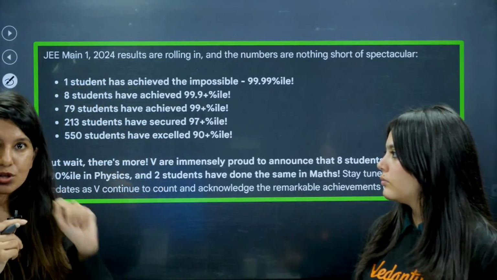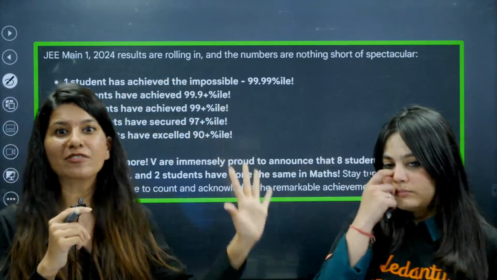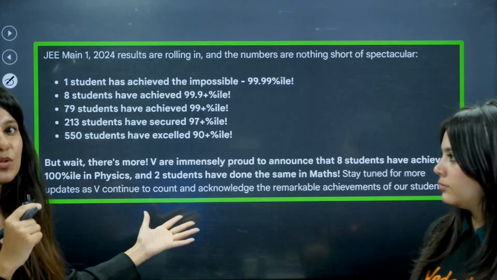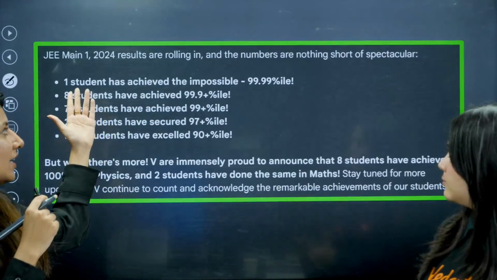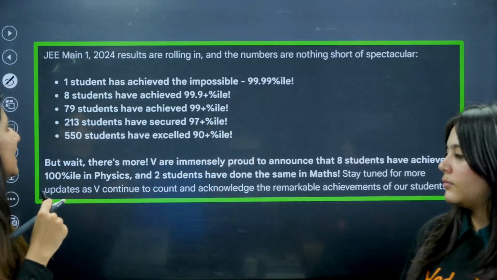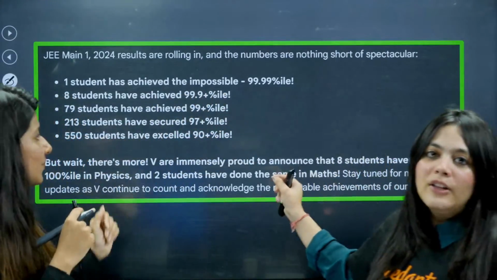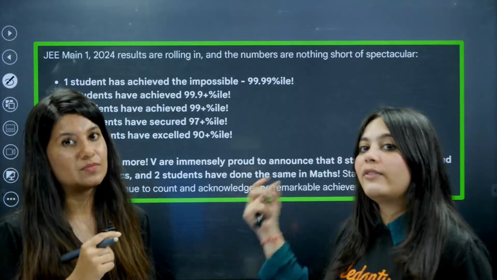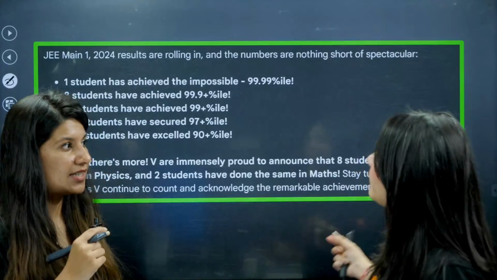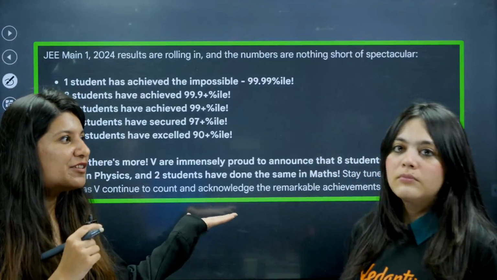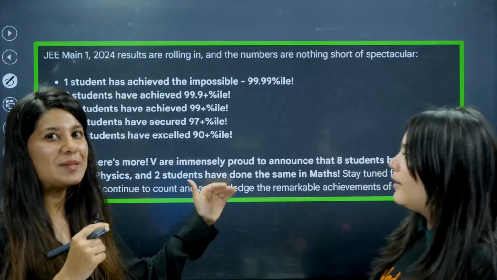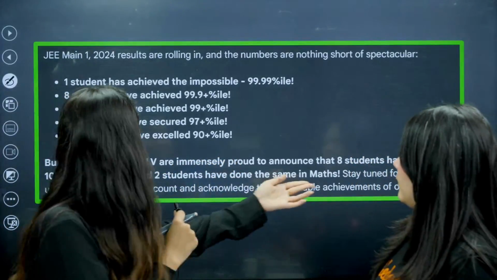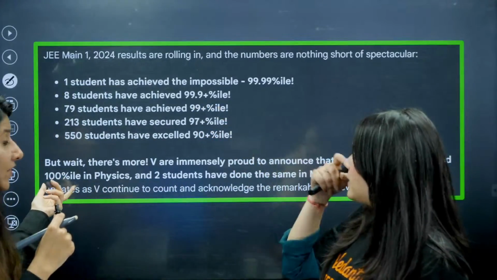And you know what? I have something to share with you. Despite all these things, all this facade, there are some students who still managed to score a really good score. You can see 99.9. These are our Vedantu students who have enrolled in our paid program and are learning JEE with us. That's the power of structured curriculum and structured learning. You can clearly see that 8 students scored 99 to 100 percentile.